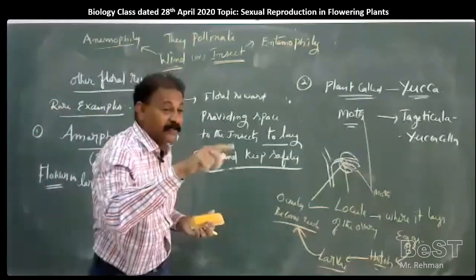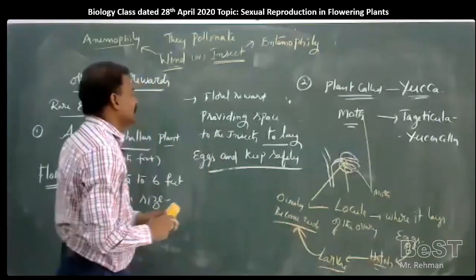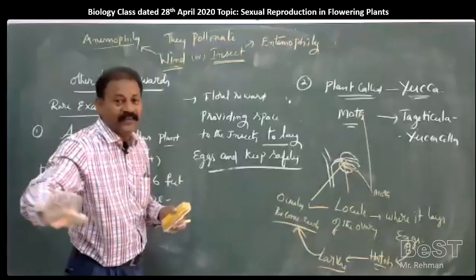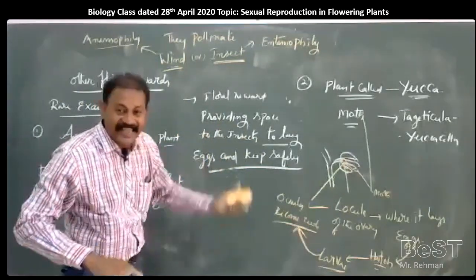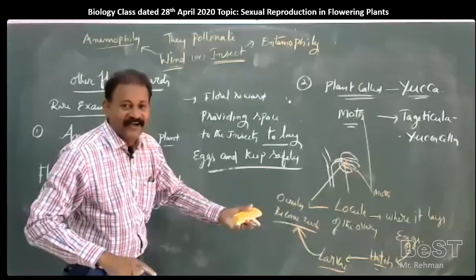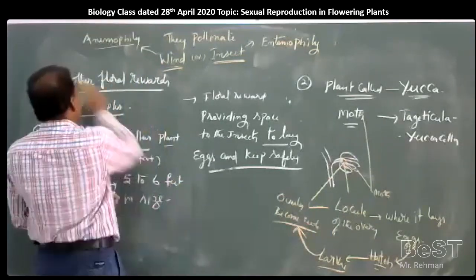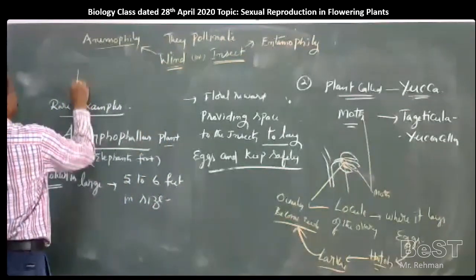So there is no use of such pollinators. Such pollinators, which only steal the nectar from the flowers and go away, are called pollen robbers or nectar robbers.